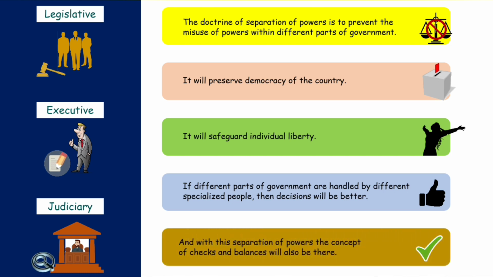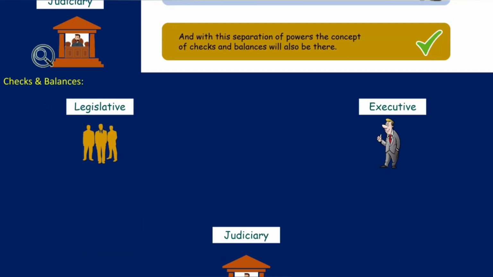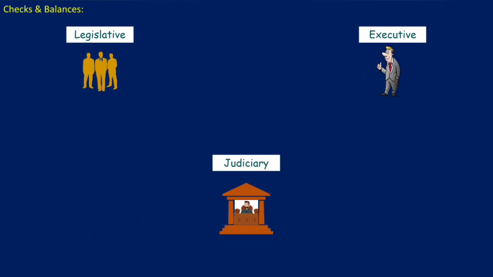And with this separation of powers, the concept of checks and balances will also be there. Checks and balances mean the three pillars, that is legislative, executive and judiciary, will be able to keep an eye on each other. So that if one part takes some wrong decision, the other can stop it. Because if any one part starts processing wrongly, then it will not be right for the country and its people.